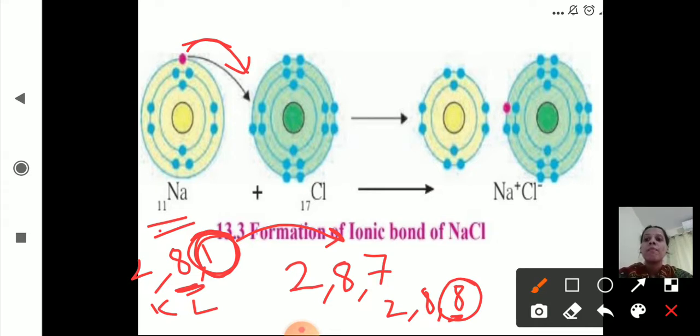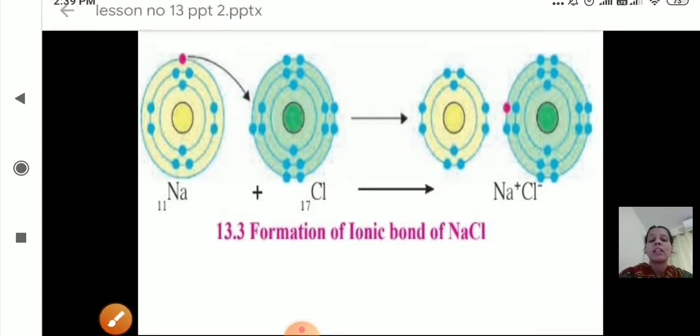Now you can see the figure here. Sodium will lose its electron and chlorine will gain 1 electron in the outermost shell. As you can see, this is sodium, with 2 electrons in the K shell and 8 electrons in the L shell, 2, 8, and in chlorine, 2, 8, 8. See this electron. So it will form Na plus and Cl minus. Hope you are clear with this. So this is the formation of the ionic bond of NaCl, that is sodium chloride.